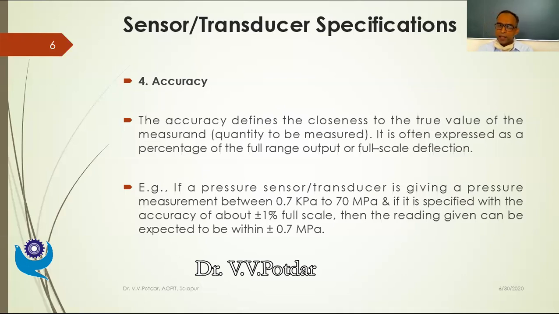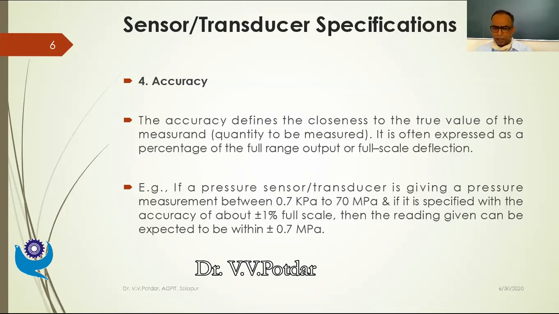So the full scale is 70 megapascal. 1% of 70 megapascal is, sorry, 70 is the highest value, 70 megapascal. 10% would be 7 megapascal, and 0.7 megapascal would correspond to 1%. So plus or minus 0.7 megapascal would be the accuracy.